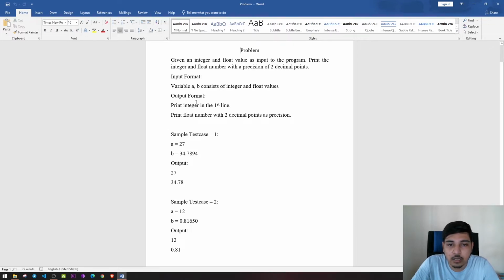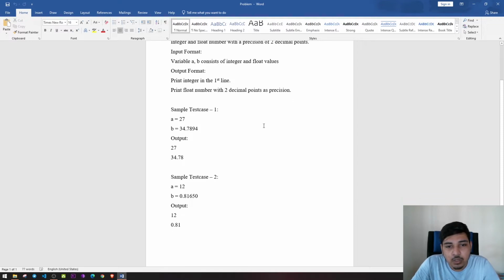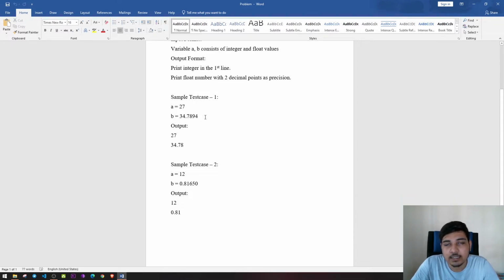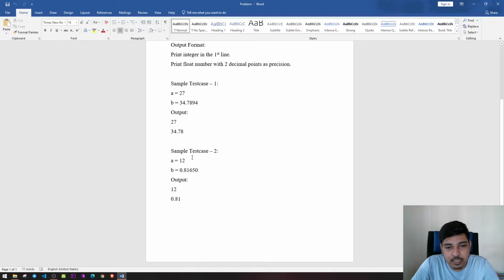So how is the output format? Print the integer in the first line and print the float number with 2 decimal points of precision in the second line. Here are two sample test cases that are given in the problem. A is equal to 27, B is equal to 34.7894. So the output should be 27, 34.78. And sample test case 2 is A is equal to 12 and B is equal to 0.81650. And the output will be 12, 0.81.